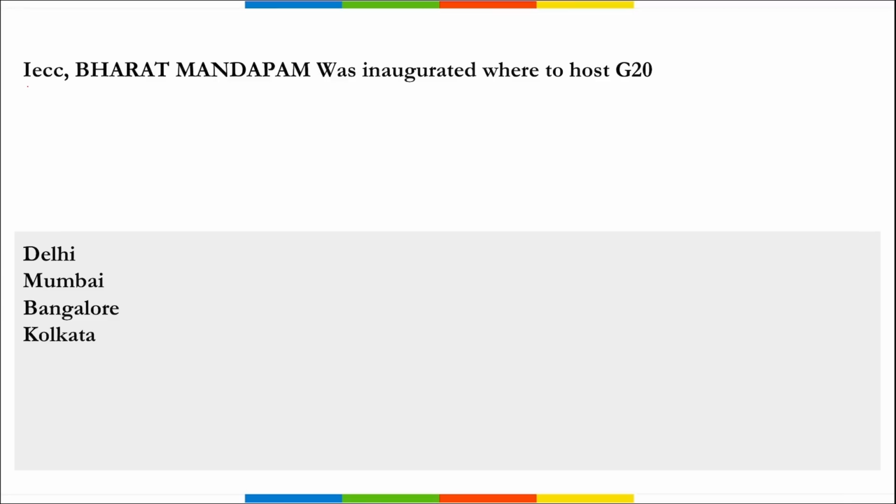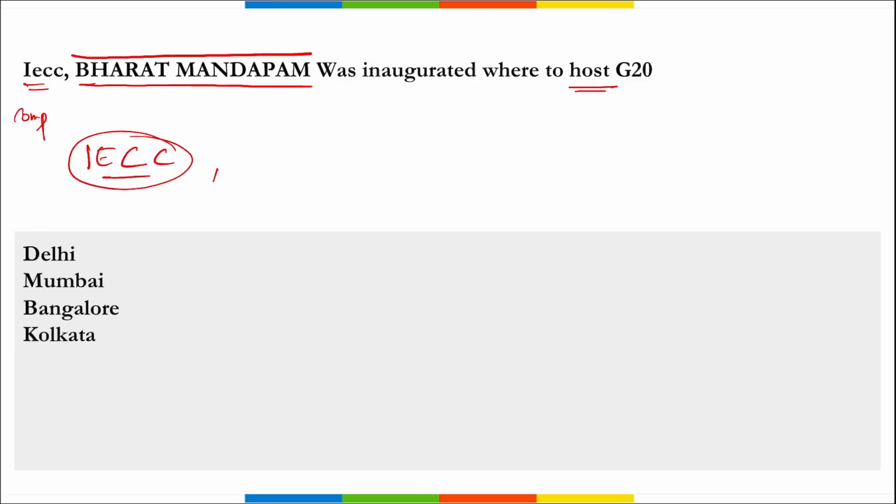First is IECC. Recently, remember, IECC complex by the name Bharat Mandapam was inaugurated to host the G20 meet. So where was this inaugurated? So remember, this IECC complex. What is this IECC? It is International Exhibition Cum Convention Center, right? This is a complex by the name Bharat Mandapam that was inaugurated where? It was inaugurated in Delhi, and that too at Pragati Maidan, right?